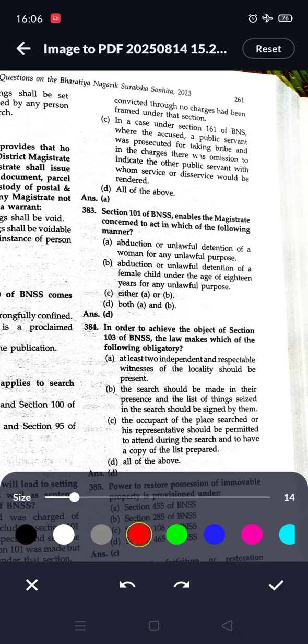Next option, in a case under section 161 of BNSS where the accused, a public servant, was prosecuted for taking a bribe and in the charge there was omission to indicate the other public servant with whom service or disservice would be rendered.